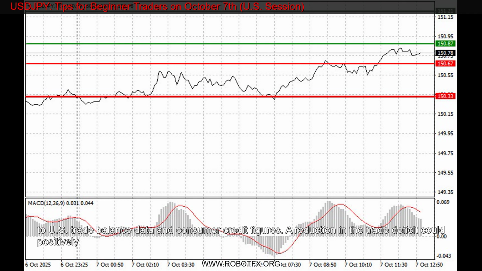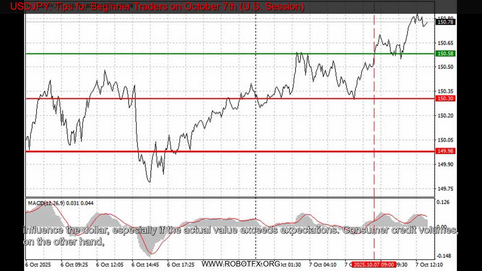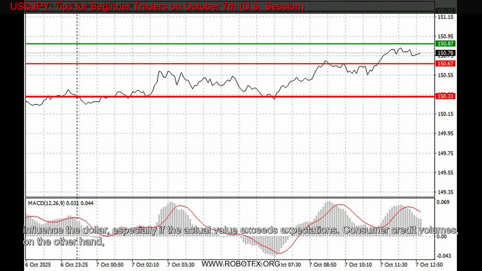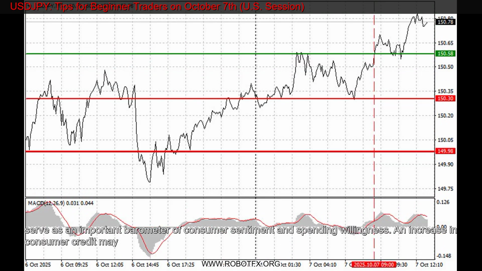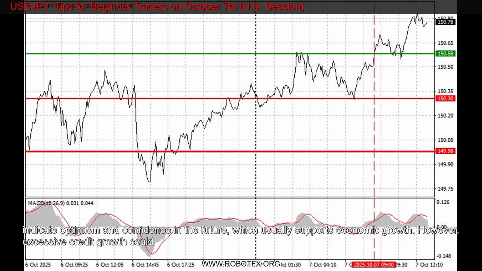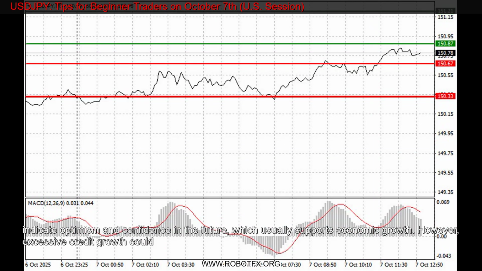Consumer credit volumes, on the other hand, serve as an important barometer of consumer sentiment and spending willingness. An increase in consumer credit may indicate optimism and confidence in the future, which usually supports economic growth. However, excessive credit growth could create risks related to high household debt and potential reductions in consumer spending in the future. Additionally, it is worth following interviews with FOMC members Raphael Bostic and Michelle Bowman.